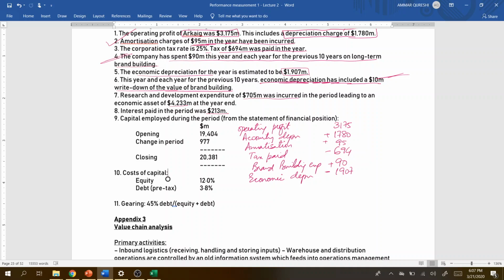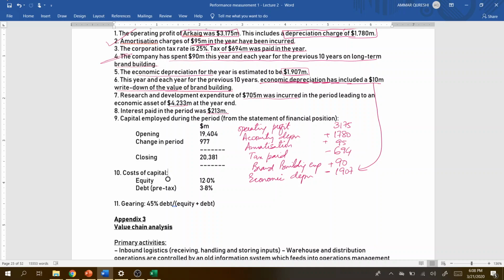That means this economic depreciation of 1907 already includes the 10 million connected with the written down value of the brand building. But if this expense had not been part of 1907, we would have to deduct it from this profit and loss account.